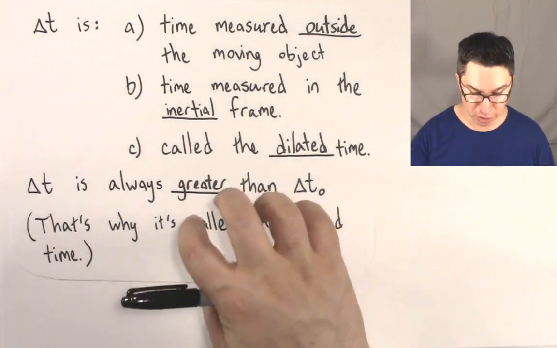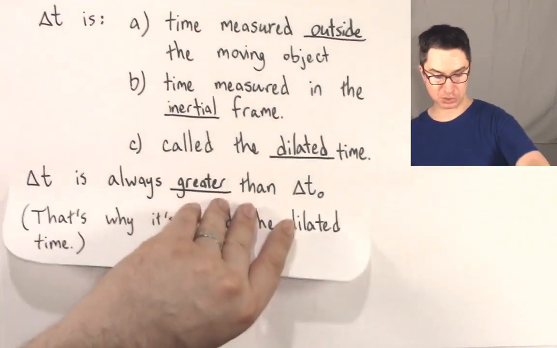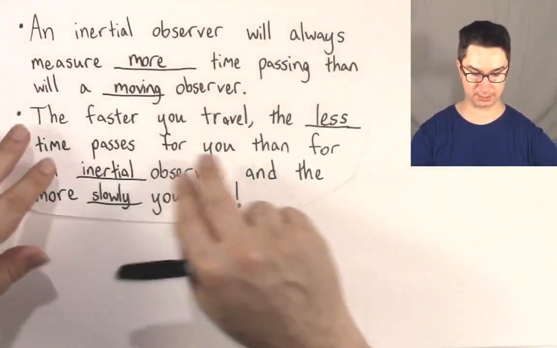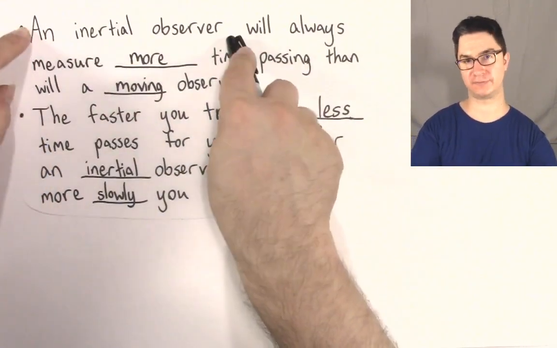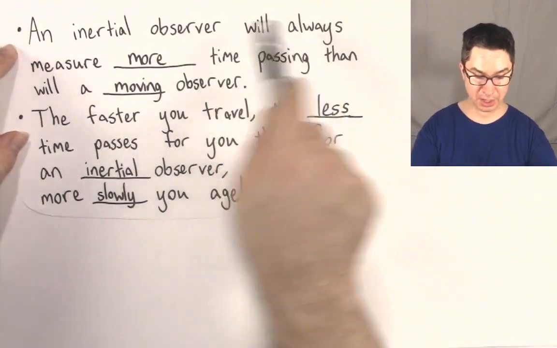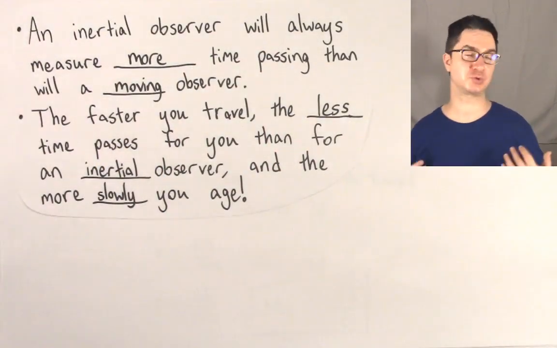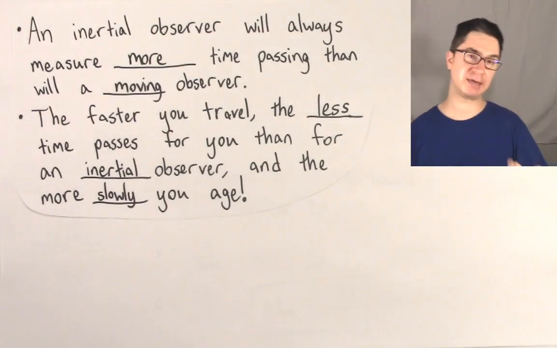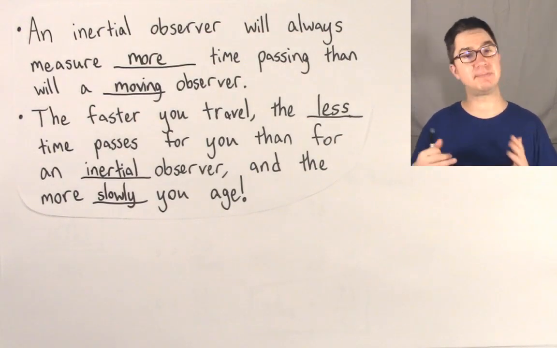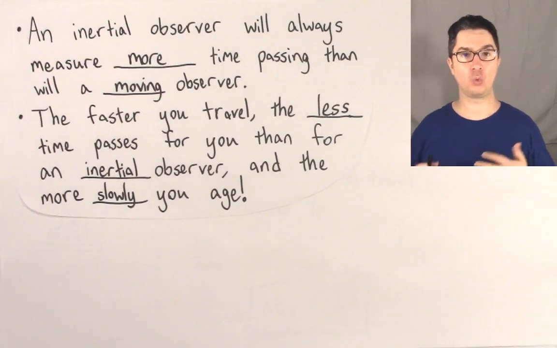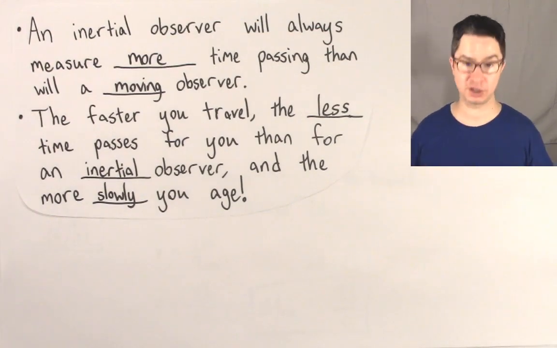That's a huge observation. So what does that mean in practical terms? An inertial observer, let's say on Earth, will always measure more time passing than a moving observer. This goes back to the twin paradox. When Jenny came back from her trip, Benny had measured 8 years passing, whereas Jenny had only measured about 1 year passing.